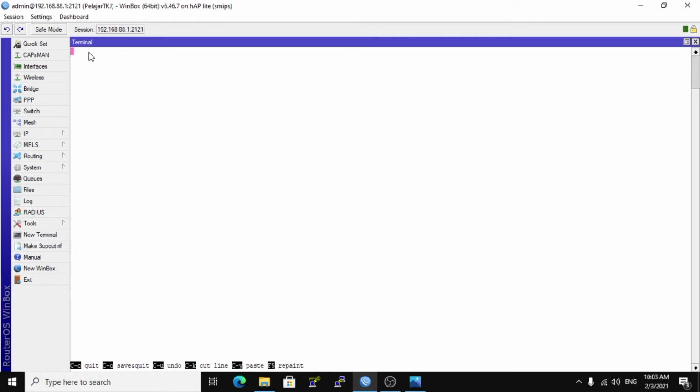Fill in the IP address that is on the router network.